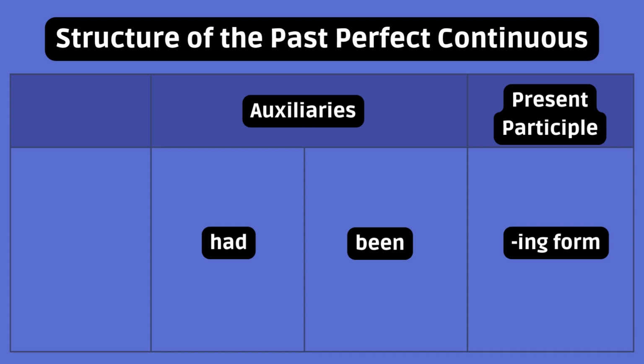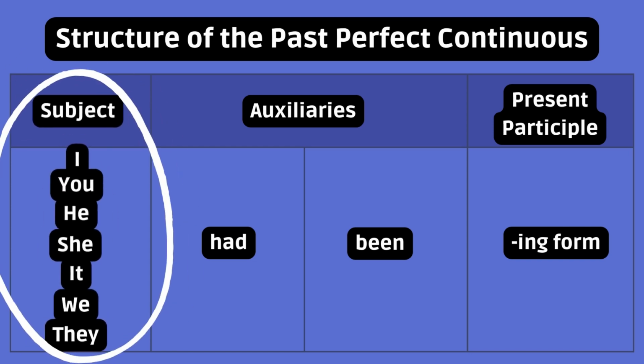Pretty straightforward. Your two auxiliaries are like pillars. They never change, and they carry the third word. That's the present participle, the ing form, which actually carries the action. Anyhow, you just need to memorize the following: subject plus had plus been plus ing.